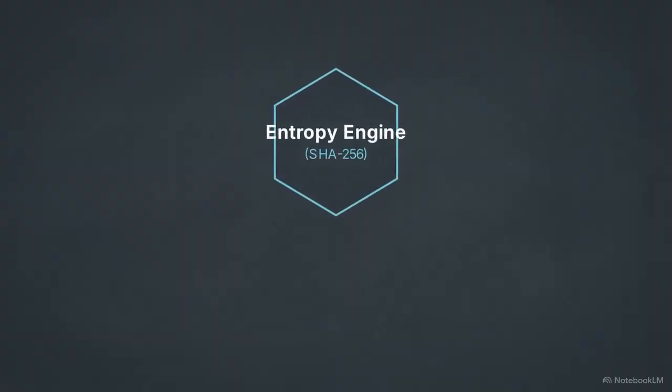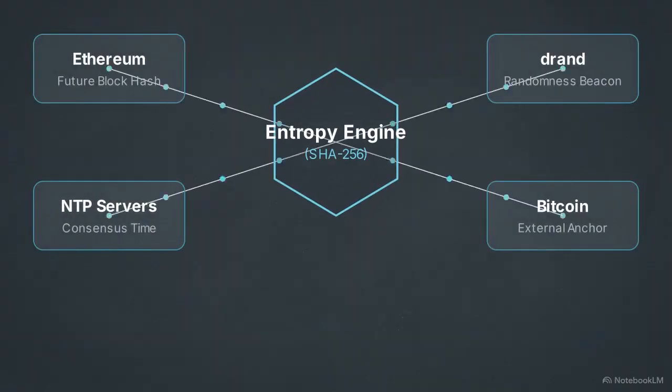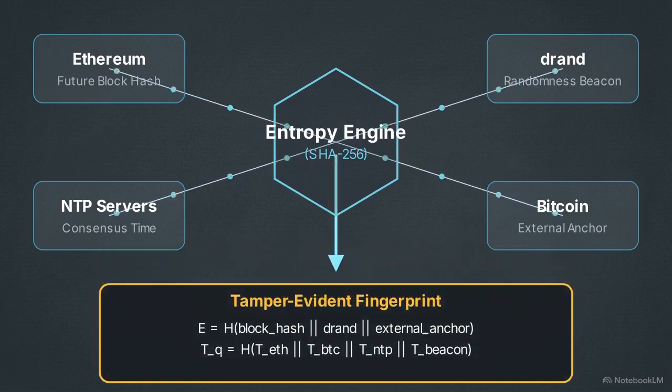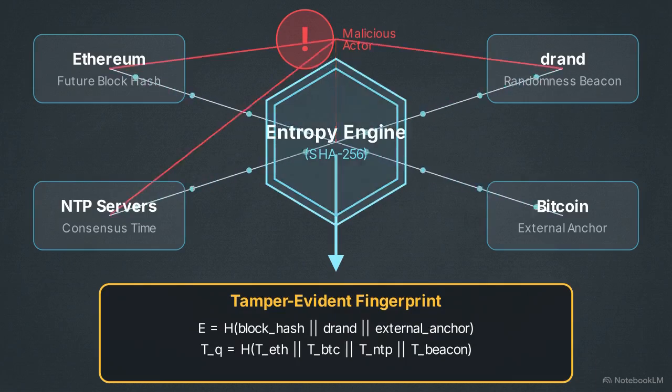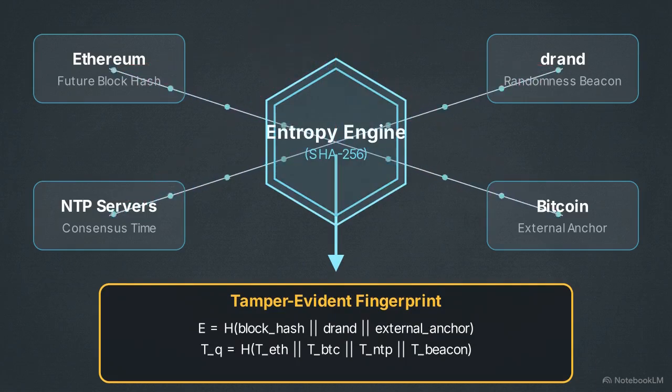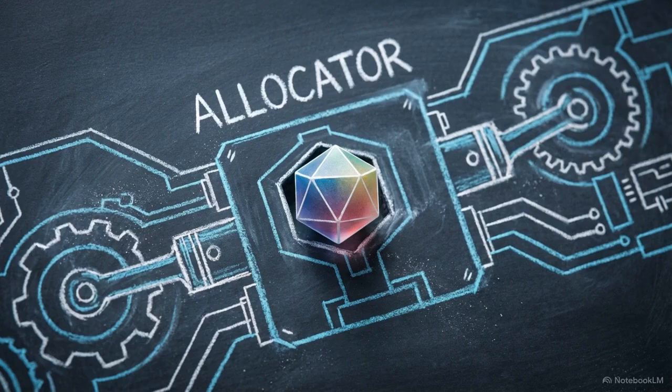The entropy aggregator pulls data from 4 distinct sources: a future Ethereum block hash, drand randomness, NTP servers, and an external chain anchor. This creates a tamper-evident fingerprint. Manipulating this requires simultaneously compromising all these networks at the exact same moment. Once verified, this aggregated entropy hash is injected directly into the protocol's allocator contract.